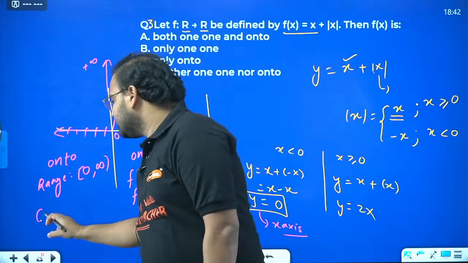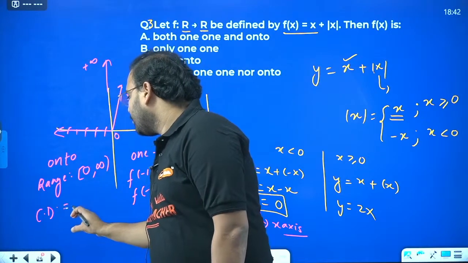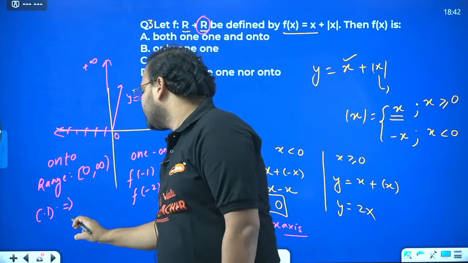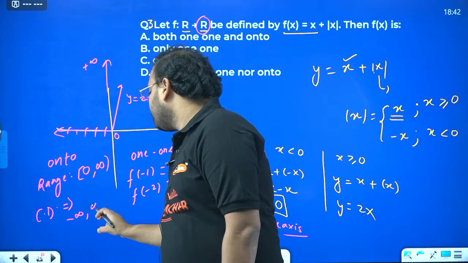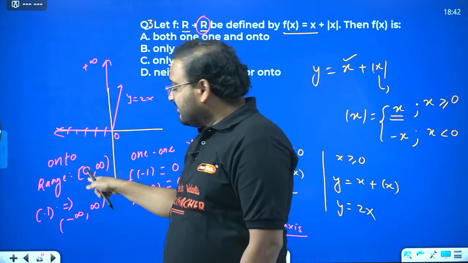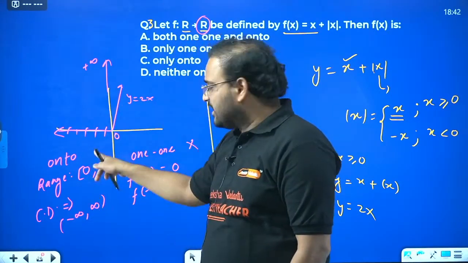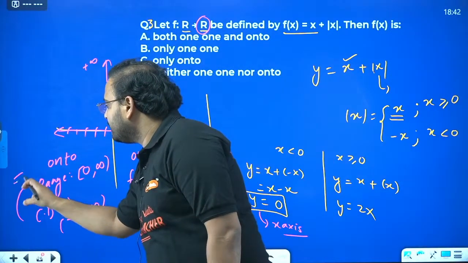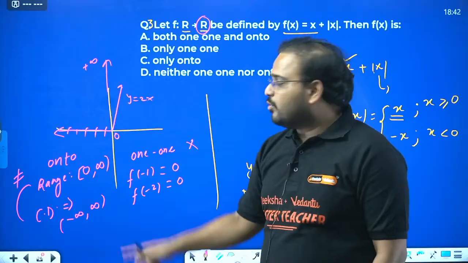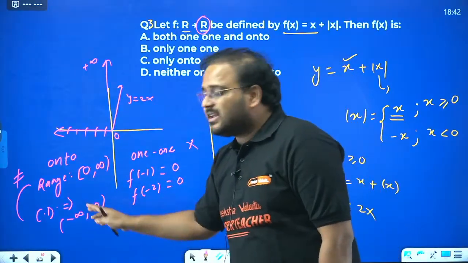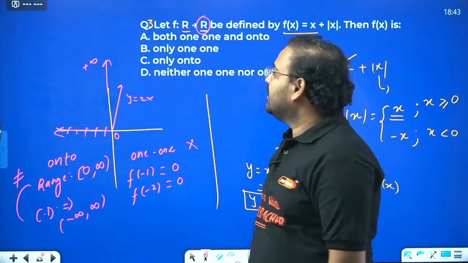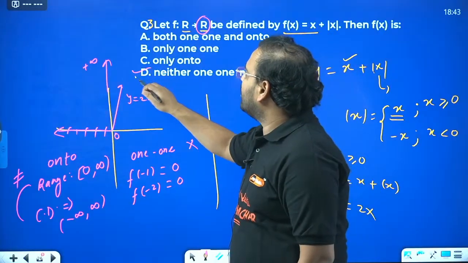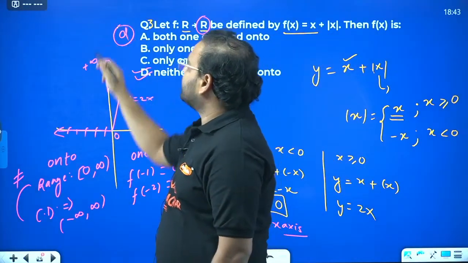What is the codomain, sir? Codomain is given as all real numbers, which is minus infinity to infinity. So negative numbers are missed out. Can you say range and codomain are equal? No, sir. These two are not equal. Range is only positive numbers and 0. Codomain has negative also. So they are not equal. It means the given function is not onto. So my answer is Option D.